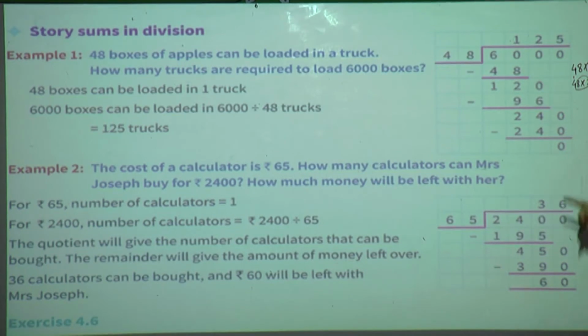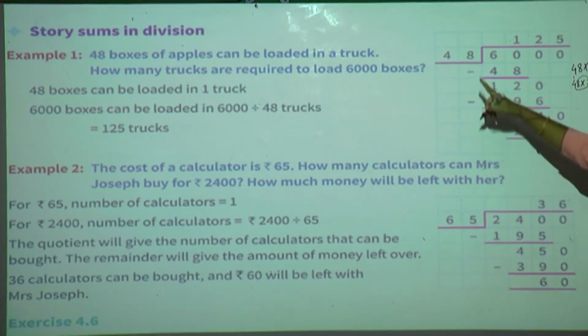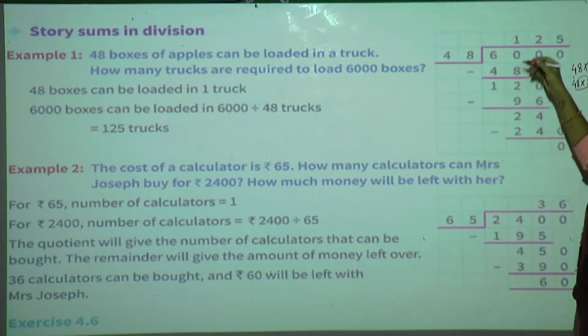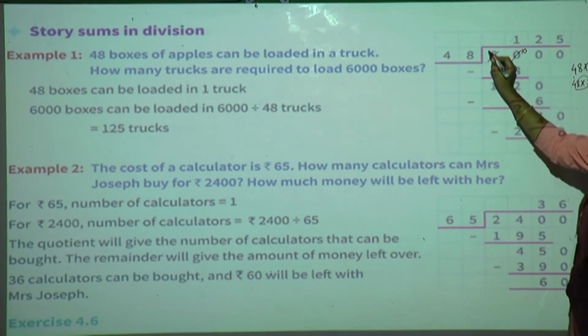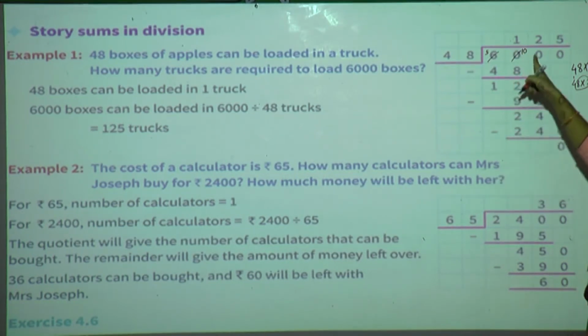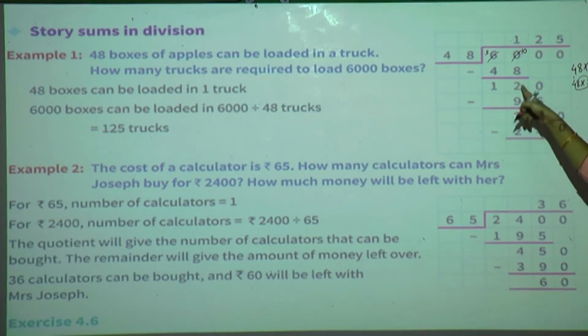It is a greater number, so we have to go with 48 only. So 48 ones are 48. When we subtract 0 minus 8, we can't, so cut the 0, write 10, take borrow from the neighbor. The neighbor is having 6, he will give 1, 5 will remain. Now 10 minus 8 is 2, 5 minus 4 is 1.